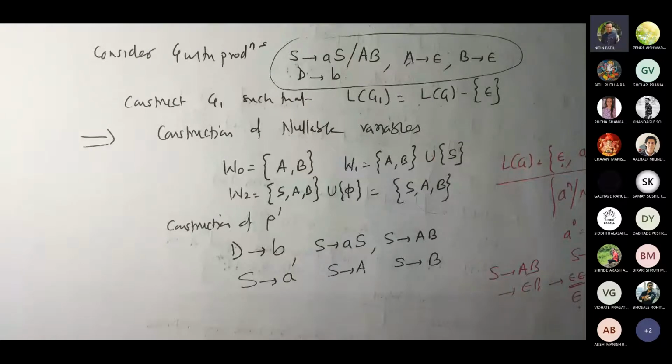Then what can be done in such a case, if at all we want that to be the same? Now one case is what? Your S itself is epsilon, meaning S is nullable.